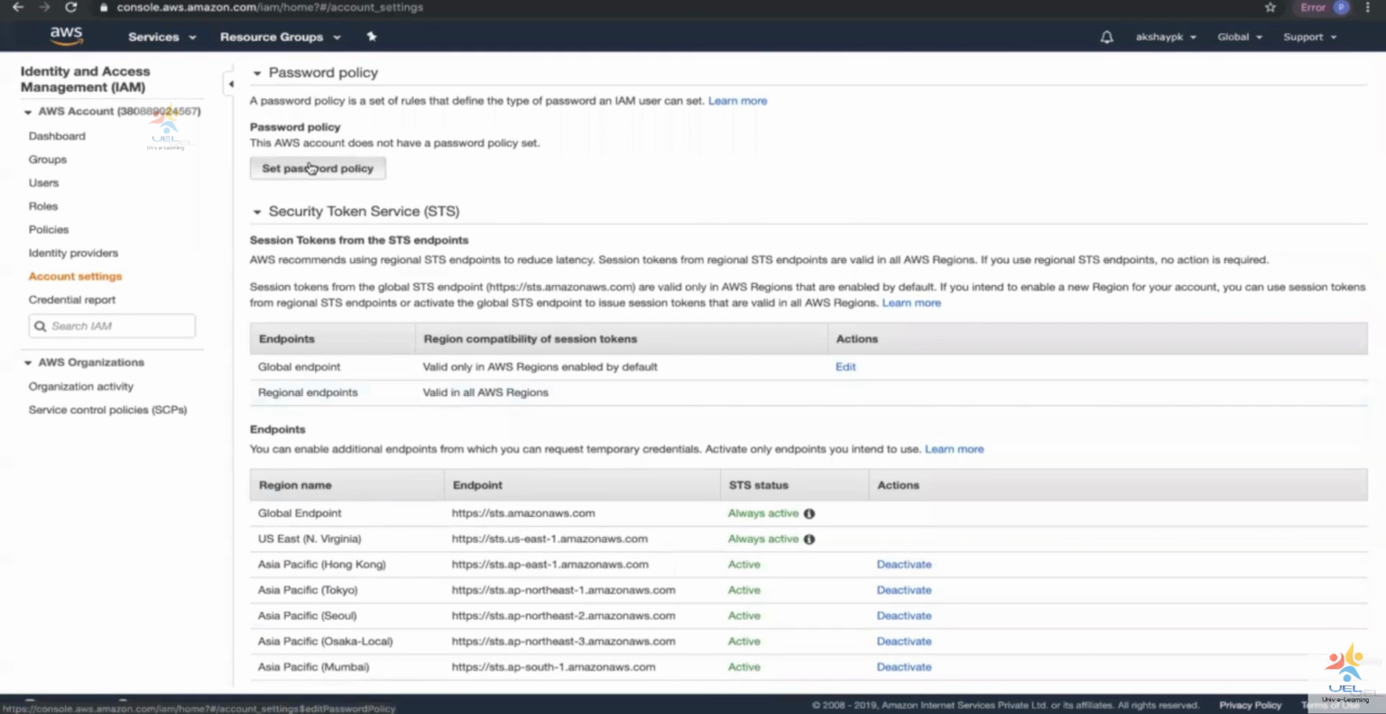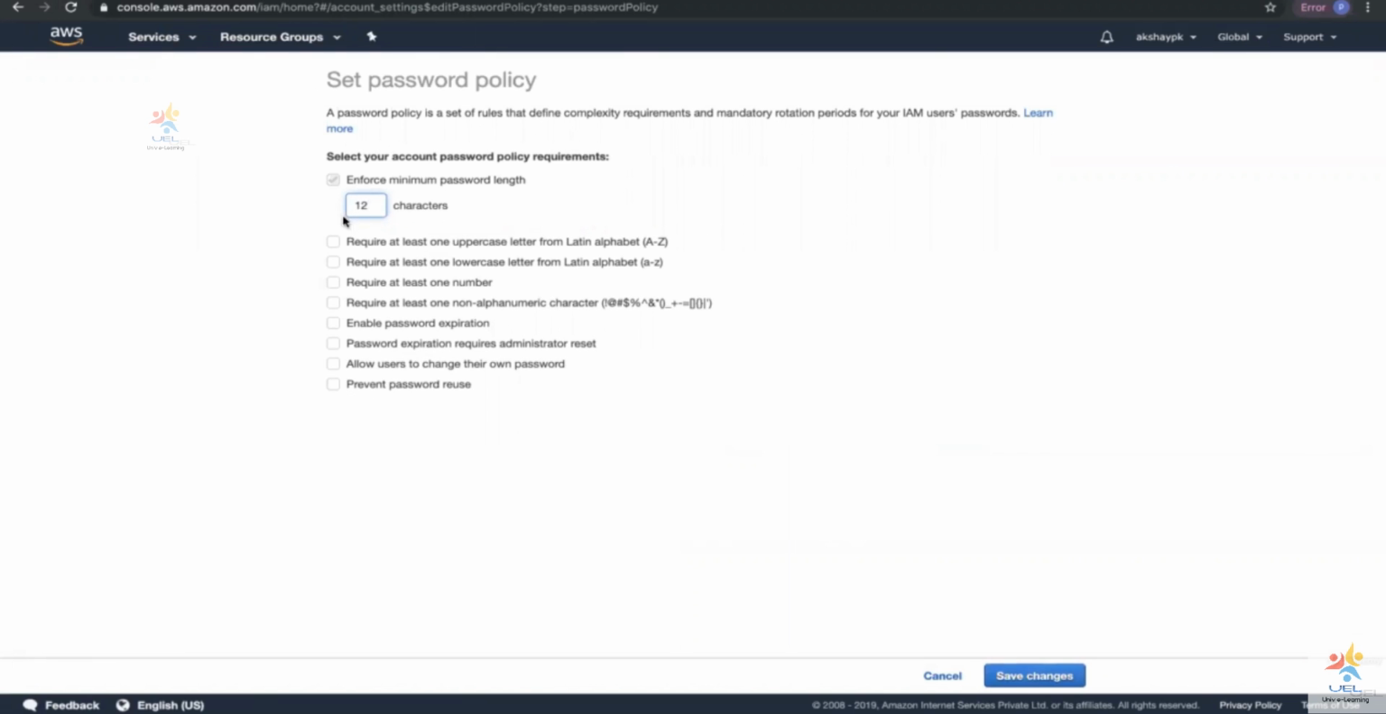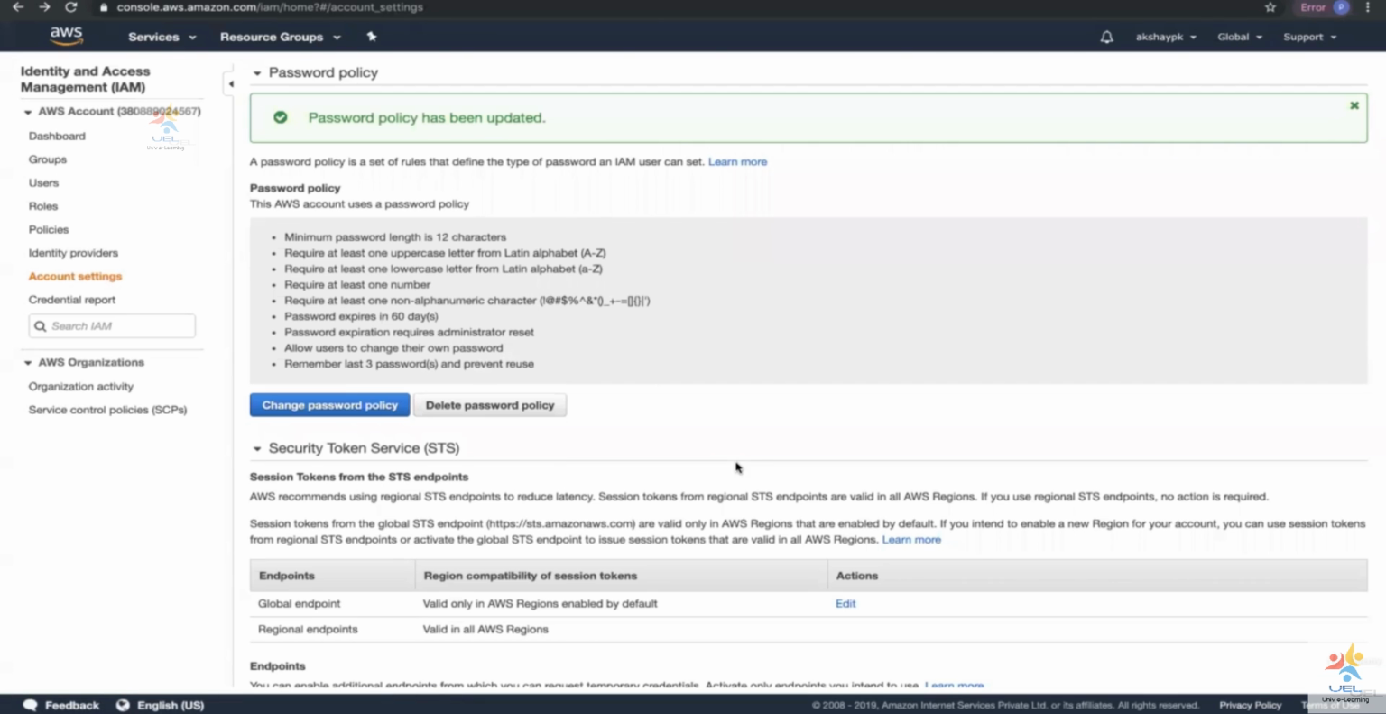But we will look at password policy. So in this password policy, I'm going to enforce a minimum of 12 characters for this particular account, a minimum of one uppercase, one lowercase character, one number, one alphanumeric, password expiration after 60 days, after 2 months. Always password expiration requires the administrator reset, and allow users to change their own password, and also always remember the 3 previous passwords that a particular user has created. Okay. So I'm going to click on save changes. So it's going to be a very robust password policy right now that we have set for this account.